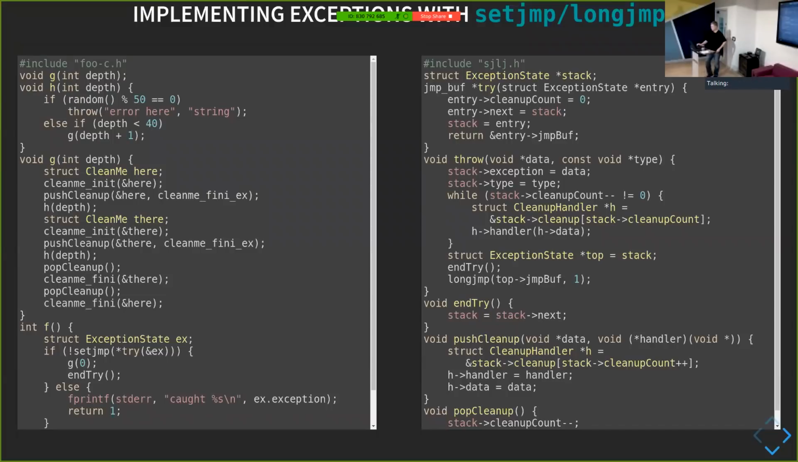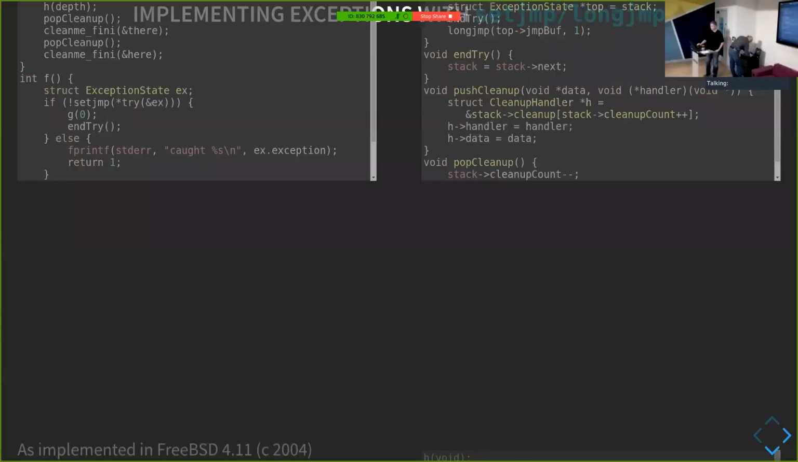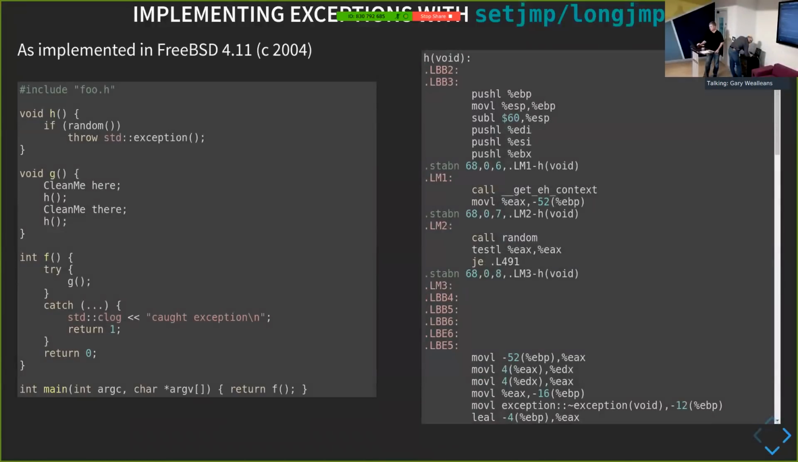So what I did was I went back to find a compiler from sometime in 2004. And this is FreeBSD from 2004, and what it actually generates. I'm not going to spend too long looking at this H function that does the throw. You can see it calling this get EH context, which gets this global state for the exception machine.